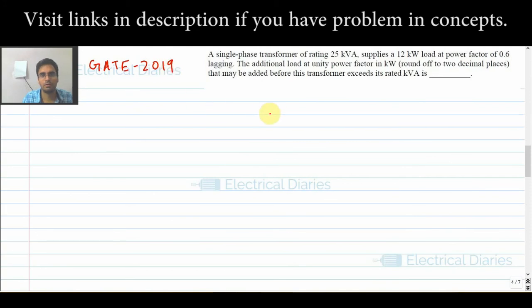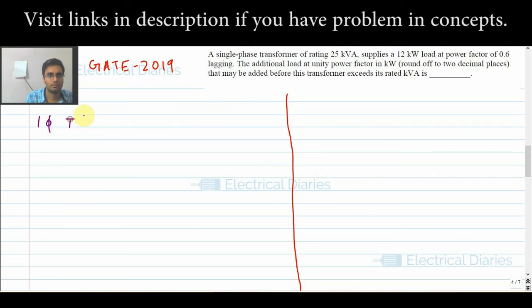A single phase transformer of rating 25 kVA supplies 12 kilowatt of load at power factor of 0.6 lagging. What's given in the question?